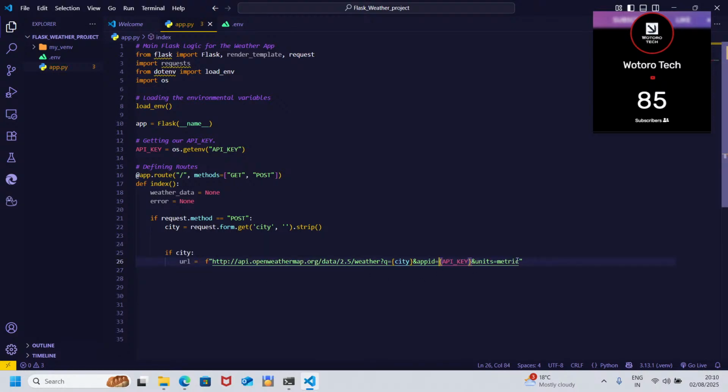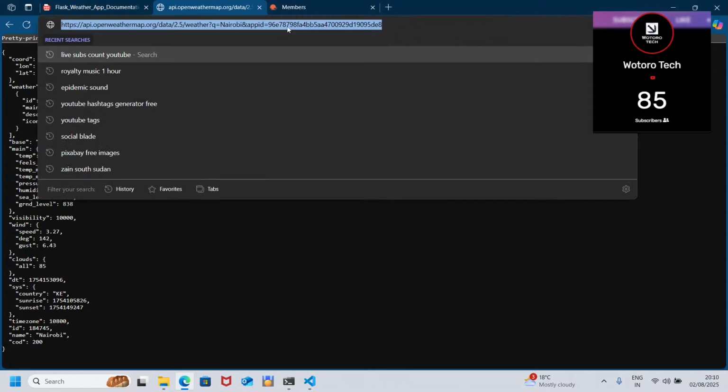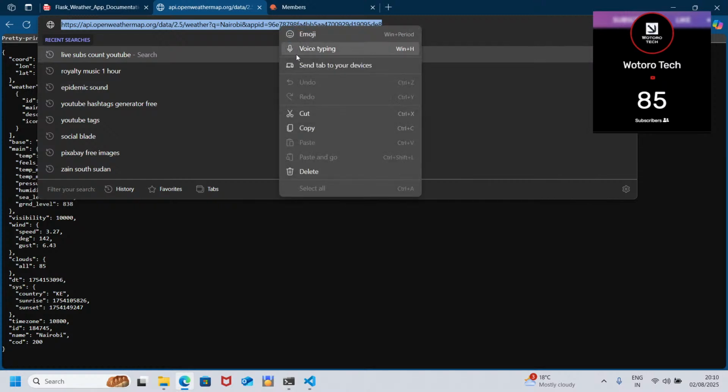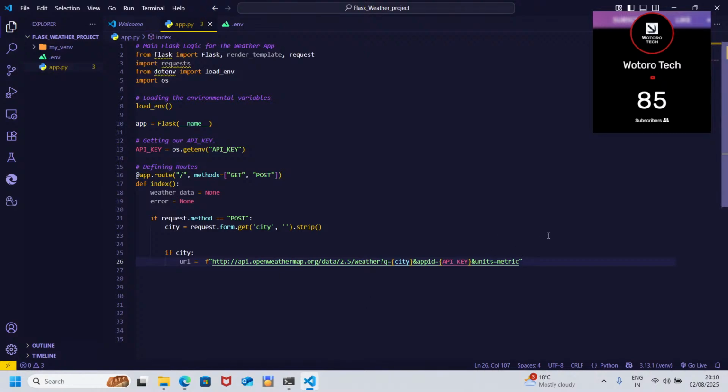You don't need to go through a lot of it. This URL is the same as the one that we have up here. You see me copying twice? I have issues with copying, I have to look for a solution. So let's just compare the two so that we see that we are on the same page. We have the same until here. See? They're all the same.